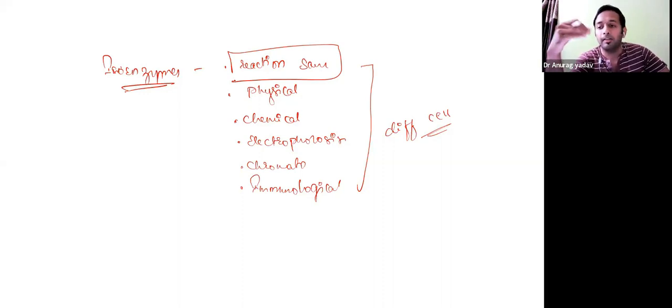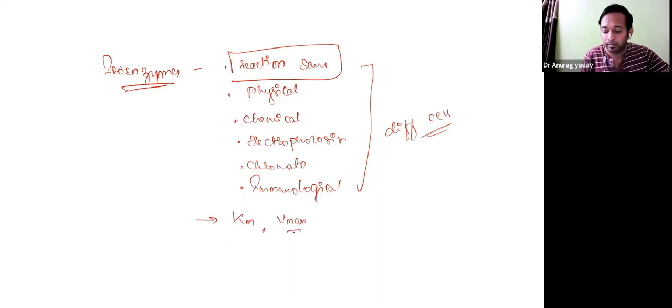That will also differ from one isoenzyme to another. Not only these, they also vary in Km value, that is affinity towards the substrate. Maximum velocity of each isoenzyme can be different, or optimum pH. What we call optimum pH is the pH at which the activity of an enzyme is highest. They can differ in optimum pH, or in inhibitor affinity, that is susceptibility: how much they are susceptible to the inhibitors.